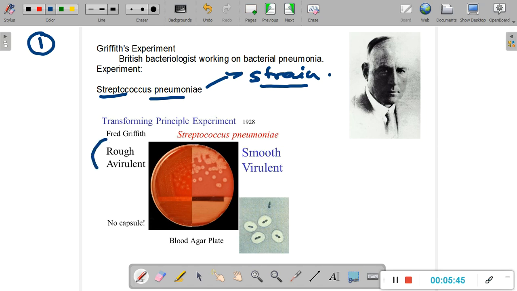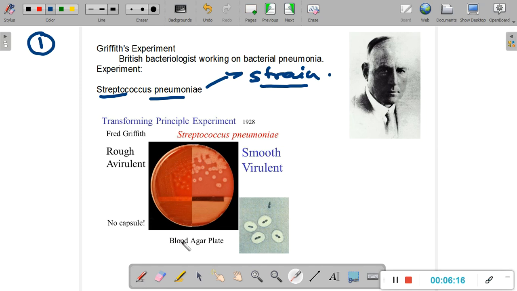So the first strain was called the rough avirulent strain, and the second strain that he chose for his experiment was the smooth virulent strain. Now these two strains differed from each other in a certain very important aspect, and let us just have a look at that. Let me just clear up the board just a bit. And so here what we see is we have a petri plate. It's a plate made out of glass, inside of which we grow microorganisms.